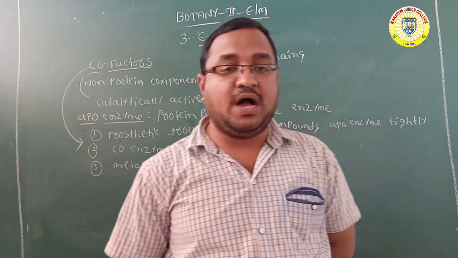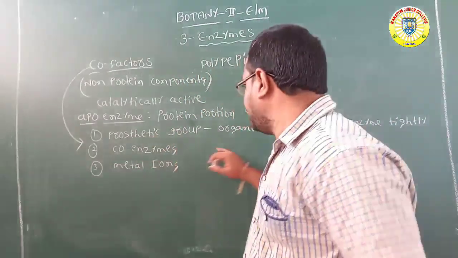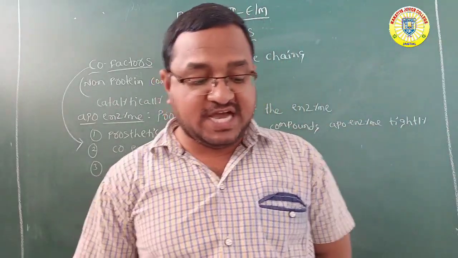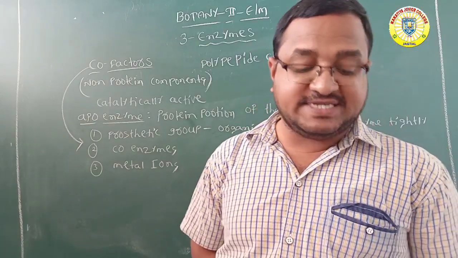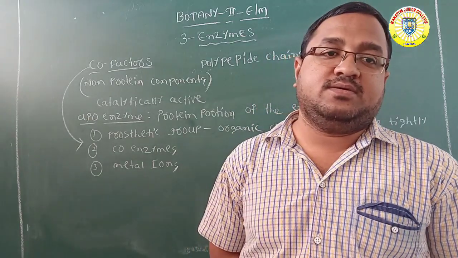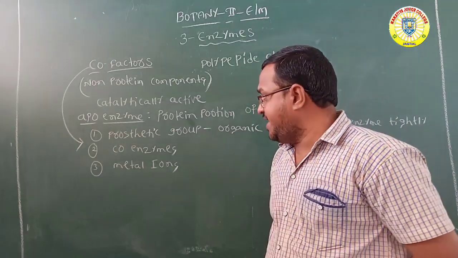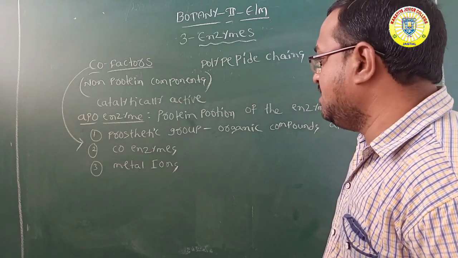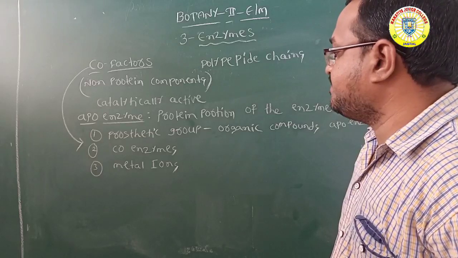Coenzymes are also organic compounds, same as prosthetic groups. But their association with the apoenzyme is only transient, meaning temporary.